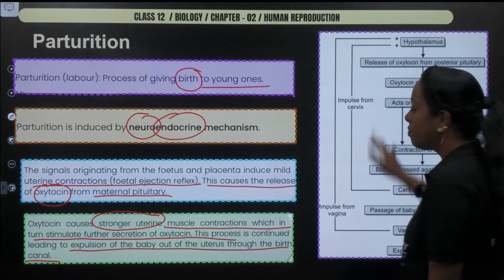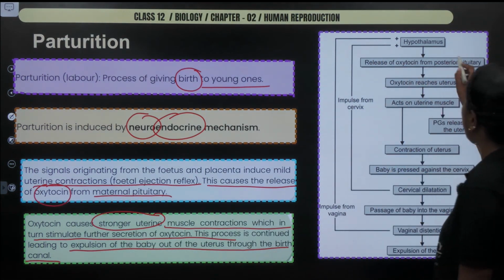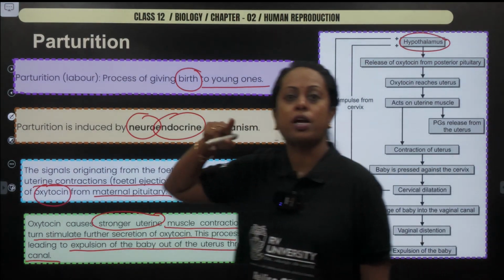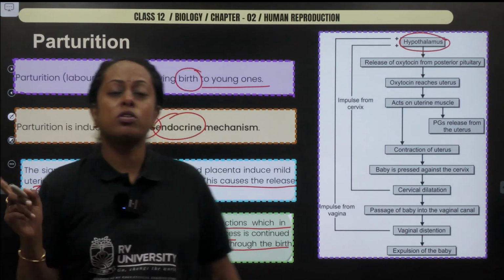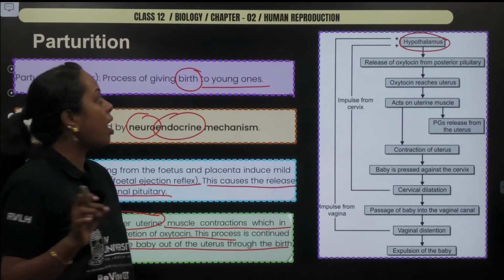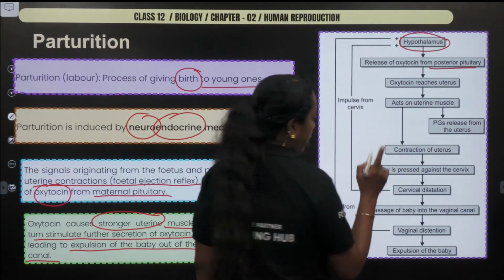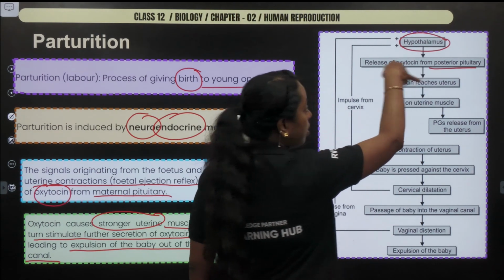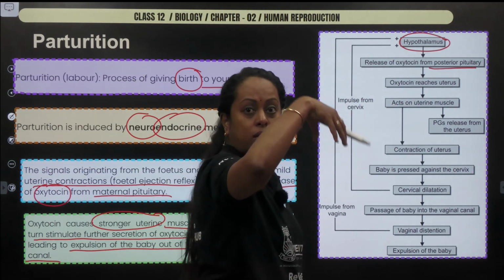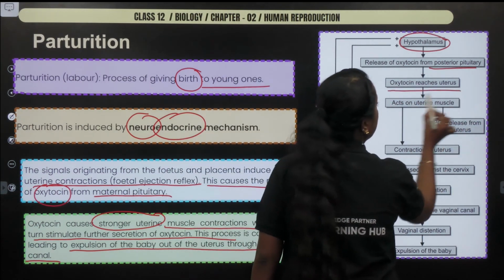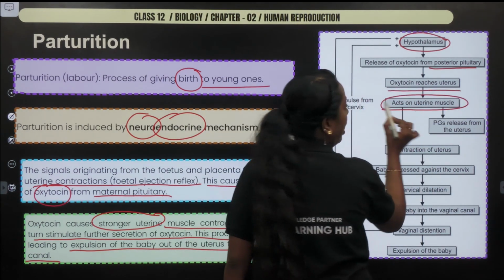Now if you observe the flow chart here, please check. Starting with the hypothalamus, because the hypothalamus is the one which produces oxytocin, as the posterior pituitary can only store the hormone. So oxytocin is released from the posterior pituitary. How? The more the contraction, the more oxytocin is released. Positive feedback, I already told you. Oxytocin reaches the uterus and acts on the uterine muscle.